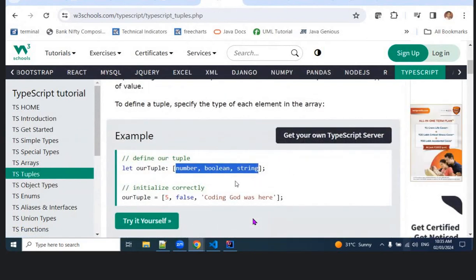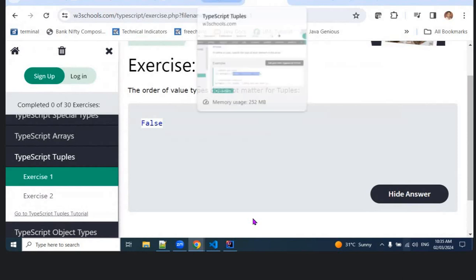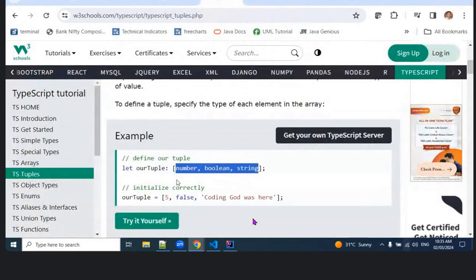It matters, no. So see, in the order of value type does not matter for tuples, it's wrong, no? Go back, now go to the tuples. So this order, I think they may be speaking about. Search order in this page.